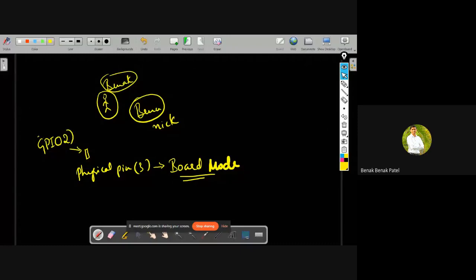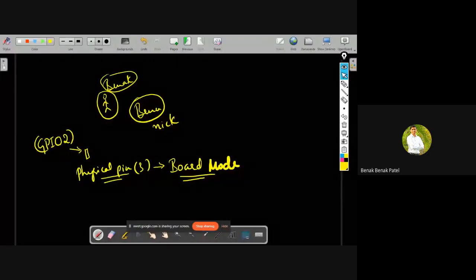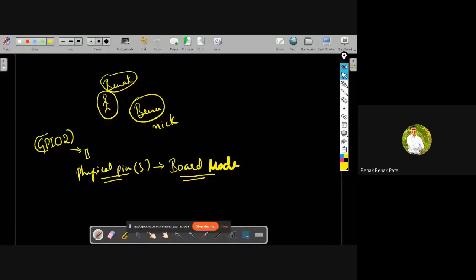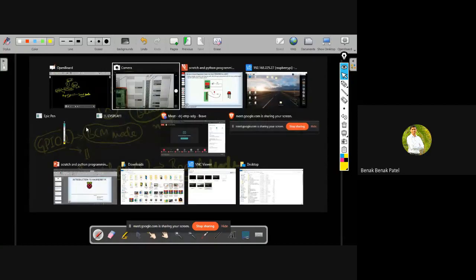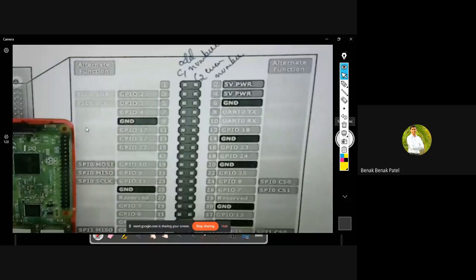With this kind of calling, I'm referring to the same pin in two different ways. If I'm using this GPIO kind of mode, we call this BCM mode of referring to pins.